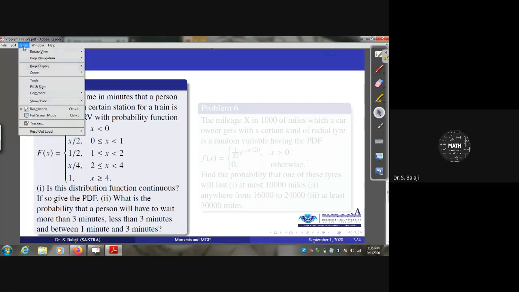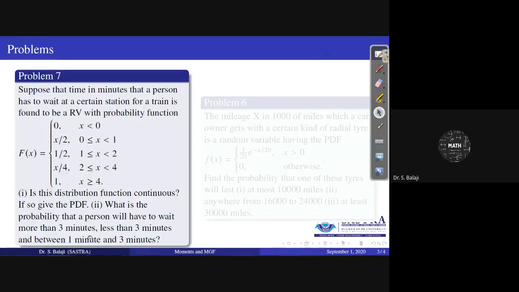And moreover, they are asking what is the probability that a person will have to wait more than 3 minutes, less than 3 minutes, and between 1 minute and 3 minutes. In the same manner, since it is a continuous function, you have to identify the PDF. In what manner can you identify the PDF? Differentiation, sir. Differentiation: d by dx of F of x. In that manner, you can proceed.